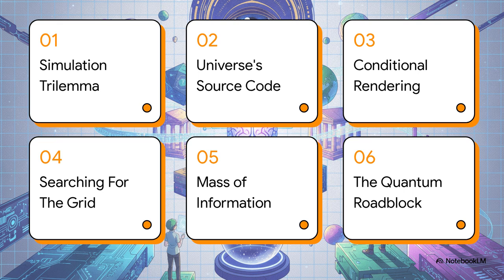To understand how we got here, here is our roadmap for this explainer. 1. The simulation trilemma. 2. The universe's source code. 3. Conditional rendering and reality. 4. Searching for the grid. 5. The mass of information. 6. The quantum roadblock. We're going to take this step by step, going straight from philosophy to hard data.